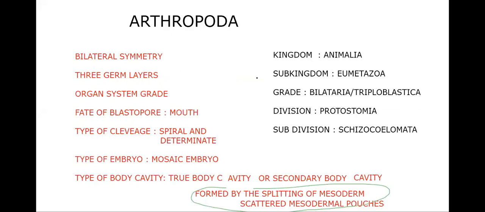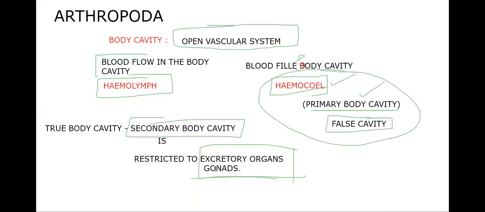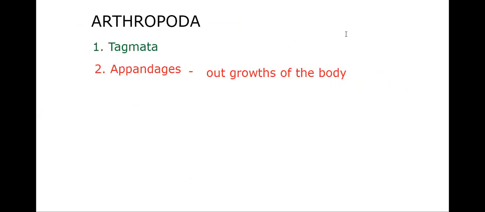type of embryo is mosaic embryo, type of body cavity is true body cavity or secondary body cavity, but it is restricted to the excretory organs and gonads. Blood-filled body cavity, hemocoel, which is the false cavity, and open vascular system. Now, let's go with our general characteristic features.